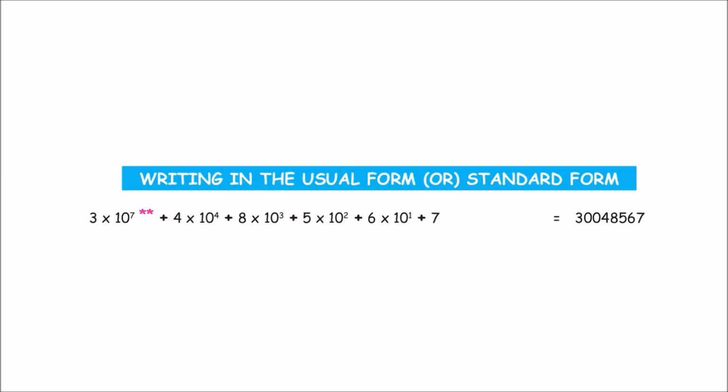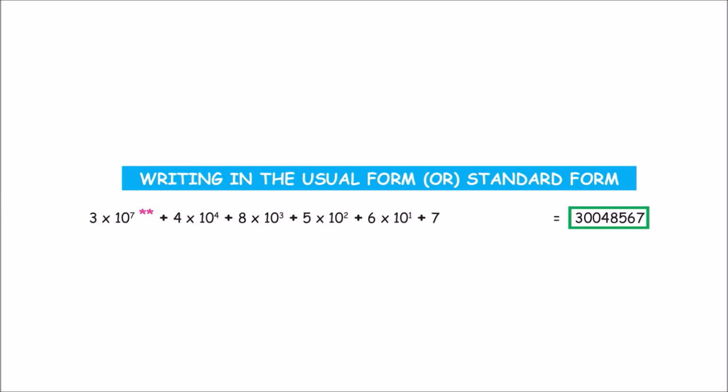If you look at this number, first we have 10 to the power of 7, and after that we have 10 to the power of 4. So we have 10 to the power of 6 and 10 to the power of 5 missing. So the digits corresponding to that would be 0. So let's go ahead and write the number. What do you think is the standard form of this long form number? It is